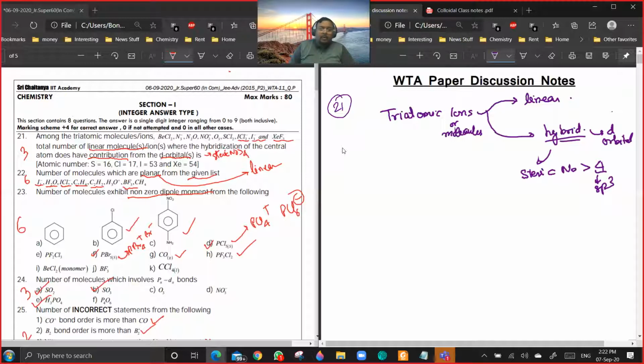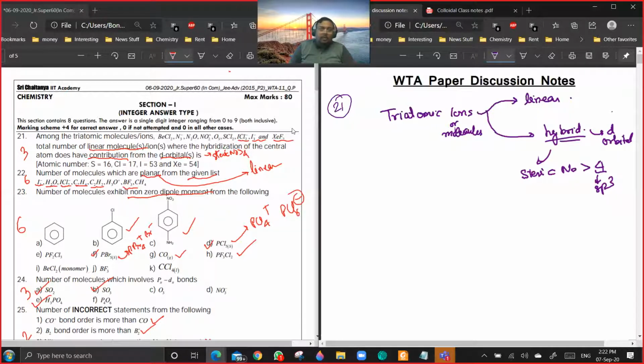Are you people clear? Yes. Now you people can ask. Some sp2 molecules also we can have p pi d pi. I think they are not asking for p pi d pi. I know that there is a question regarding that also. 21 is clear to all of you? Answer is ICl2 minus, I3 minus, and XeF2.